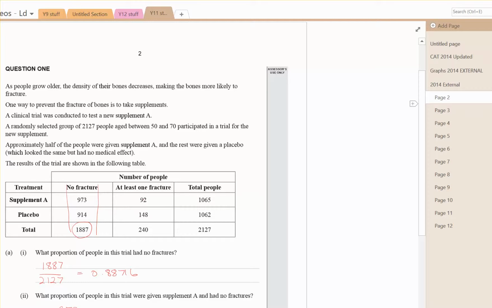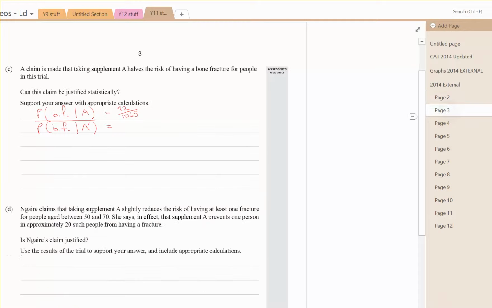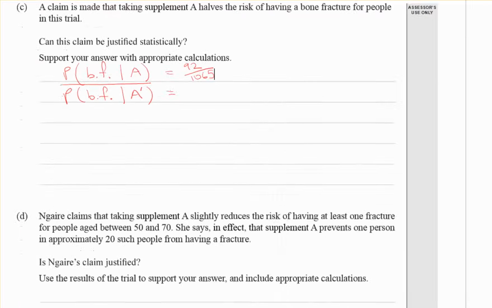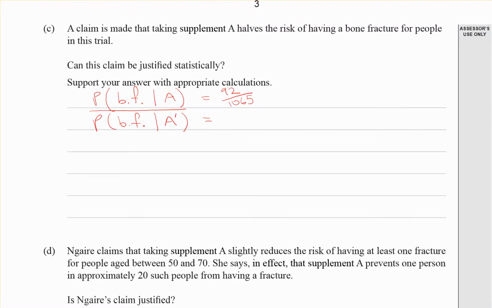And the second probability we want is those given the placebo, which is 1062 in the denominator. The probability of them having a bone fracture would be 148 out of 1062.